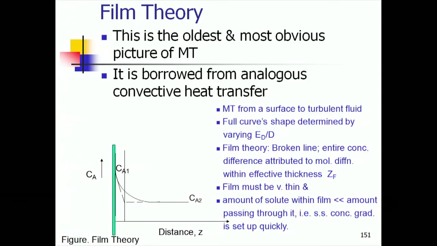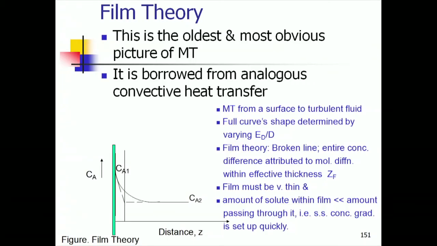The extent to which the film theory will do well in predicting experimental data will depend on the assumptions and their validity. So, a model comes with a set of assumptions, and their validity will dictate the applicability or generality of the model in predicting experimental data.